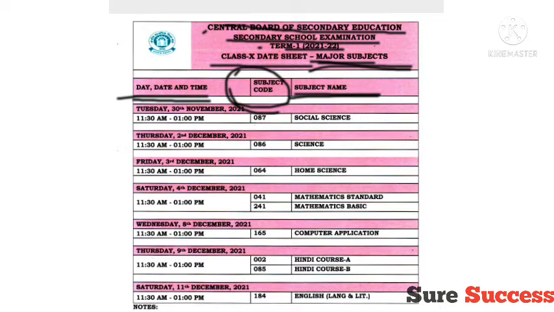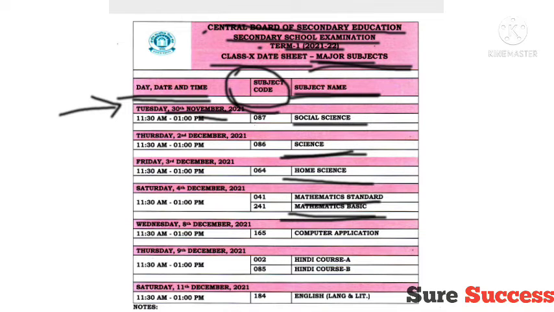The first subject is social science, which will be held on 30th November, followed by science on 2nd December, followed by home science on 3rd December, followed by mathematics. Mathematics is of two categories, mathematics standard and mathematics basic, and students have already chosen one of these two.